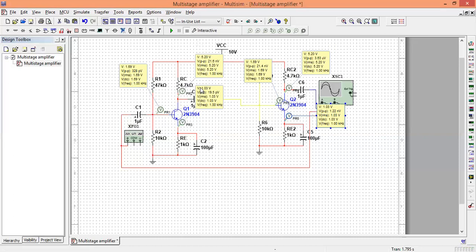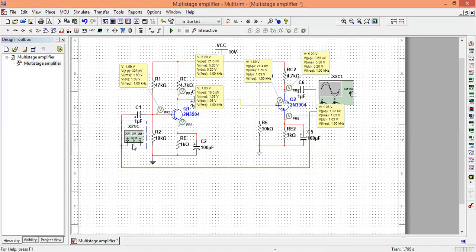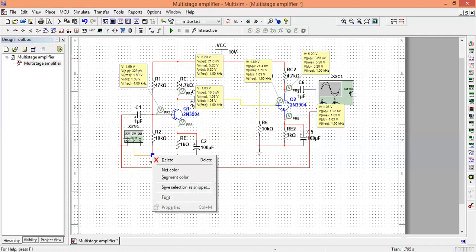Now what is the second step? The second step is to connect the function generator, and we have to apply an input signal of 20 millivolts. So this is the function generator. I have already told you about the settings. Here I can change the amplitude. Here I can change the voltage level, that is millivolt peak. Our frequency will be 1 kilohertz. Now I have to connect the common, and our function generator is connected.